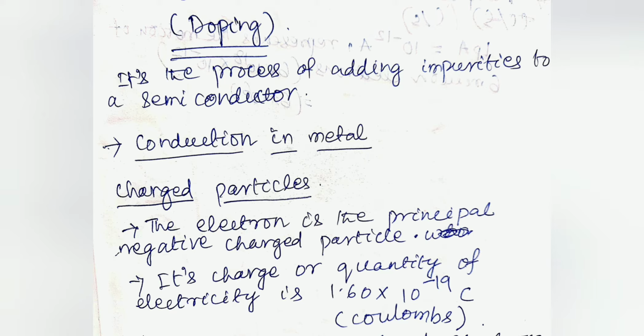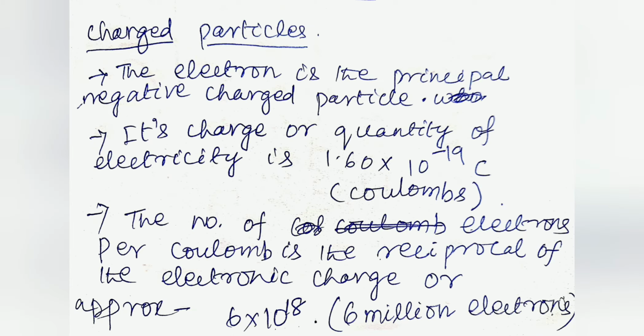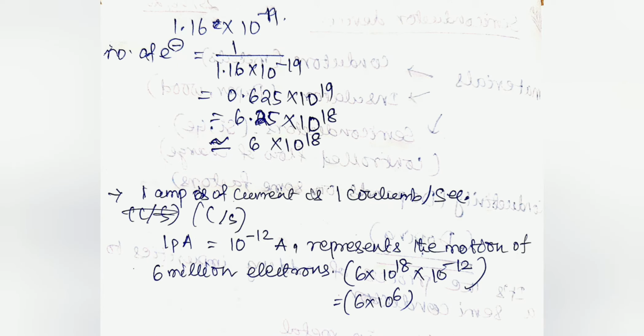The electron is the principal negative charge particle, and the charge or quantity of electricity is 1.6 into 10 to the power minus 19 coulomb. And the number of electrons per coulomb is the reciprocal of the electronic charge. For example, we calculated the number of electrons to be 6 into 10 to the power 18.